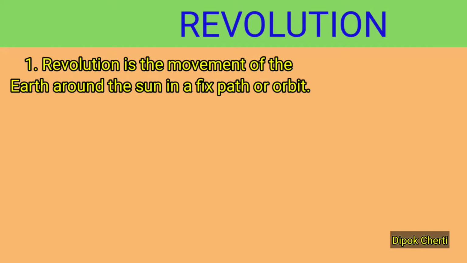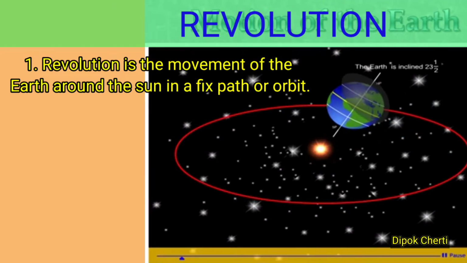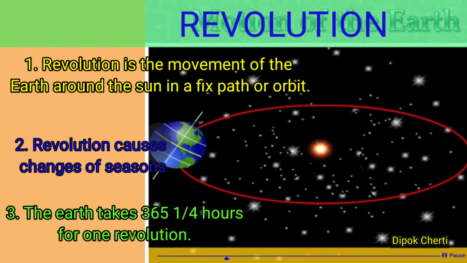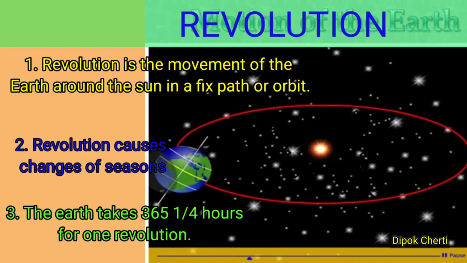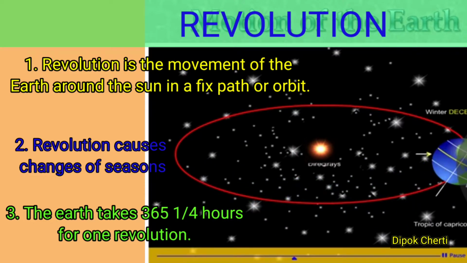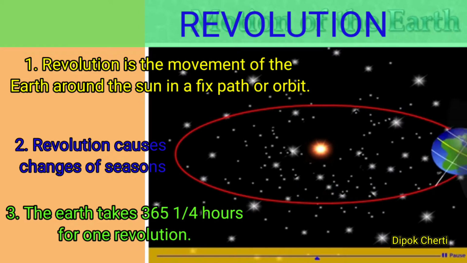Revolution is the second type of motion of the Earth. Revolution is the movement of the Earth around the sun in a fixed path or orbit. Revolution causes the change of seasons. It takes 365 days and 6 hours, or 1 year, to revolve around the sun.